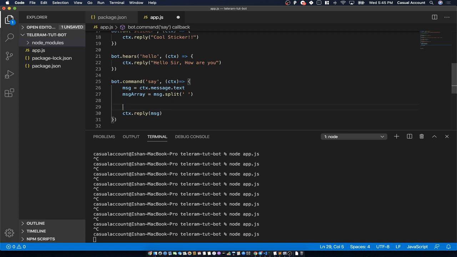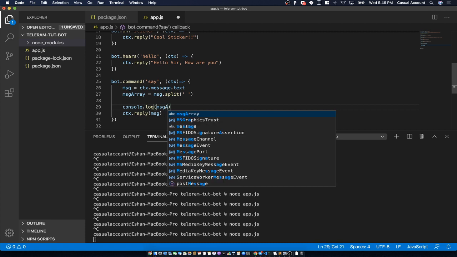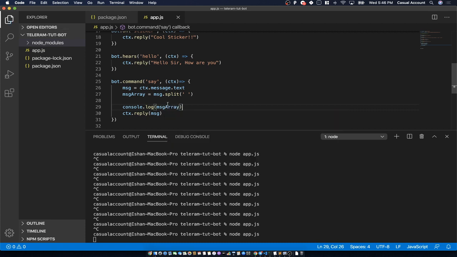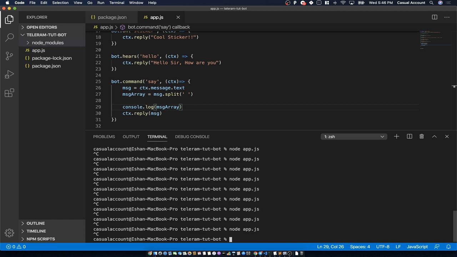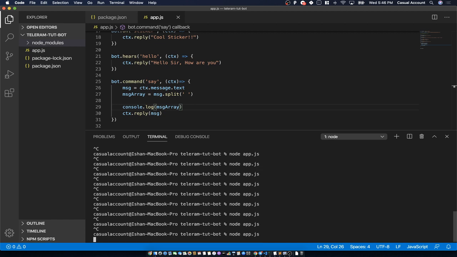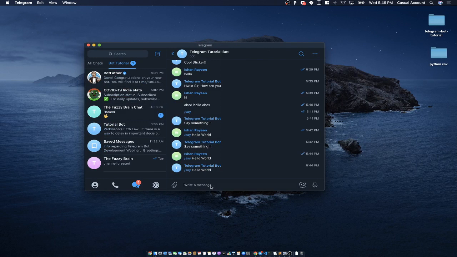For example, in C++ we have something like cout statements, or we have printf statements, or in Java we have System.out.println, right? In JavaScript we have something like console.log. These are like print statements. Inside this, let me see what is coming in the message array. Let me just close this, run it once again, and go back to our app.